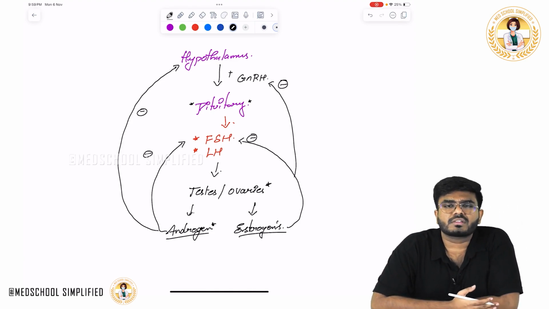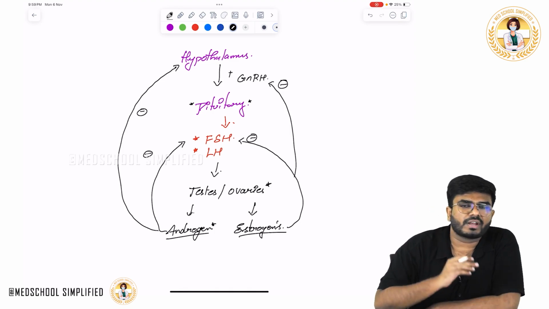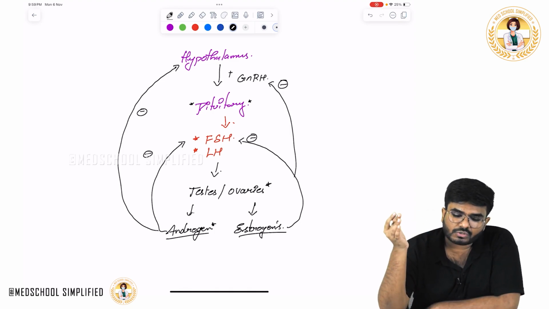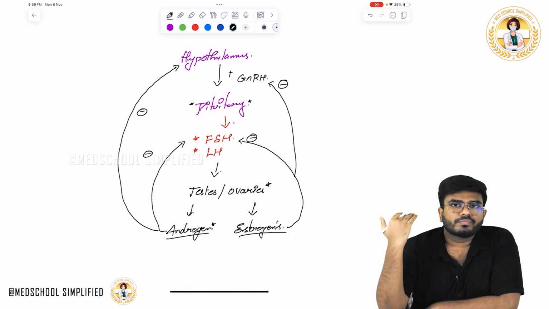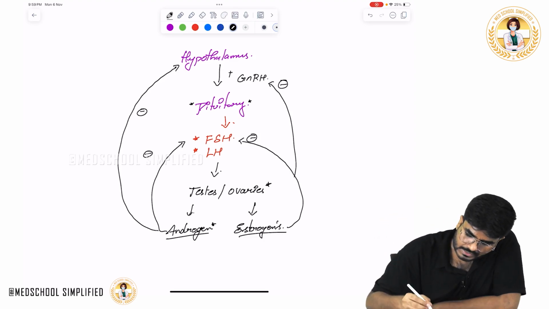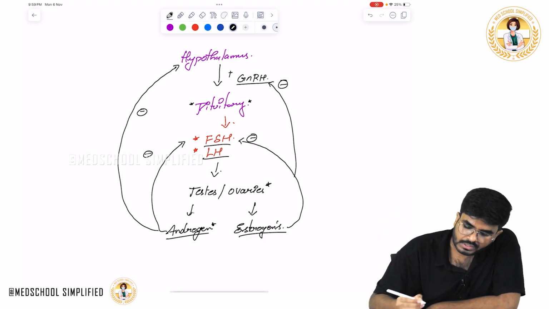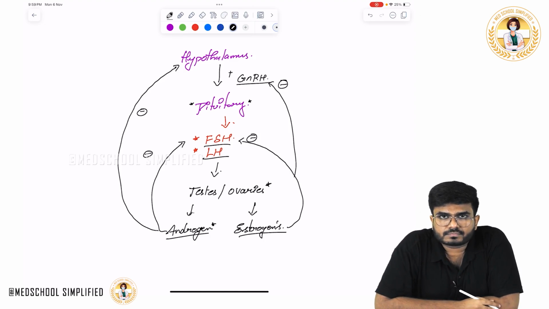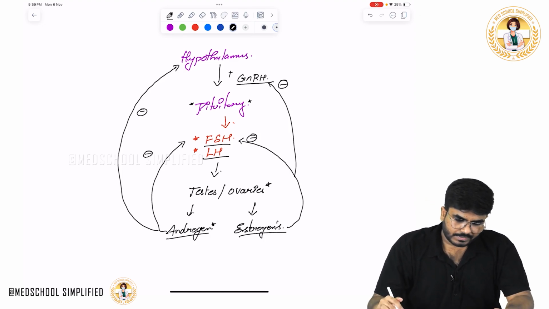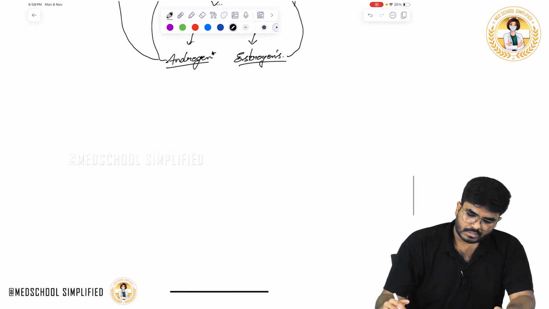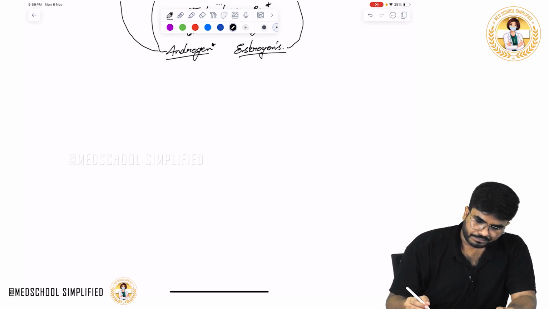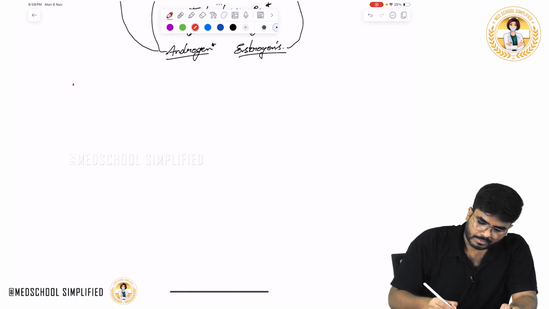We don't want tons of estrogens and androgens. When you have a sufficient amount, they give negative feedback to the gonadotropins and gonadotropin-releasing hormone. So this is the basic thing. Next, during puberty, what happens?